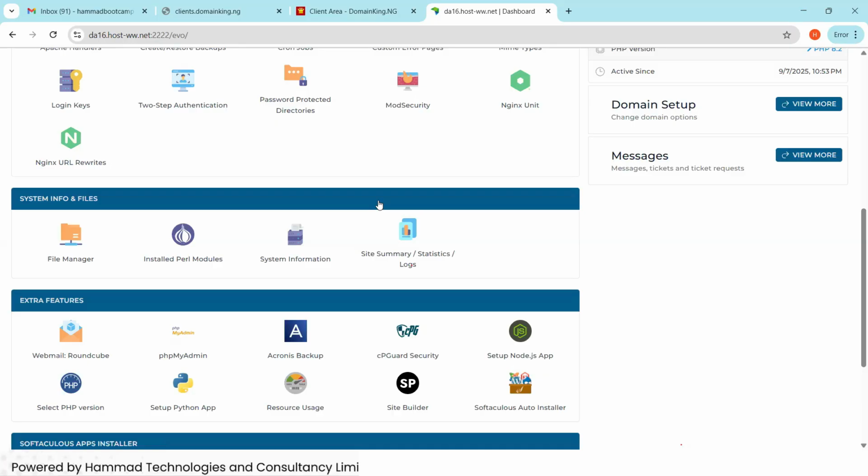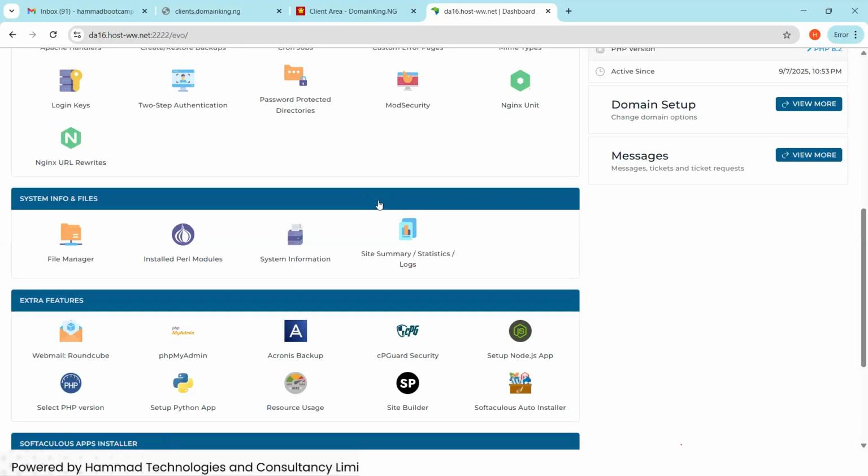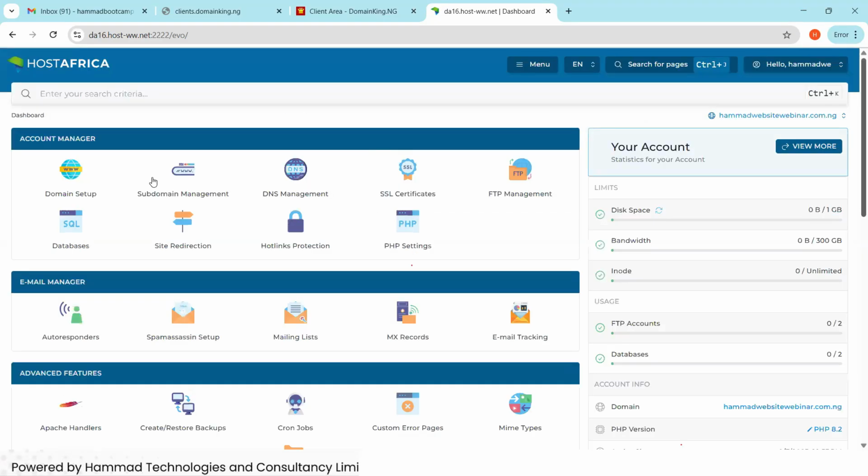So the next thing is installing the CMS. Seriously, I don't think we are going to install the CMS now because I don't know if the account is ready and active for us to do that. I don't want us to go ahead and install it. Maybe it will fail or give us something. I'll check with them what is going on. Why don't we have this email? Why is the plan like this? I will talk to them and ensure everything is okay, because this is not how I knew it's supposed to show. But since it shows this to us, maybe it has to do with the account not being activated yet.